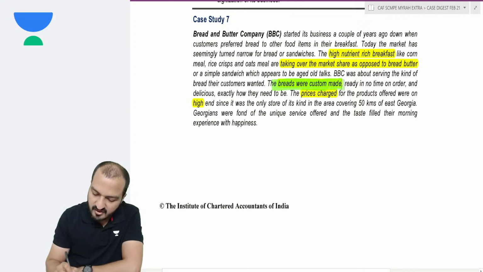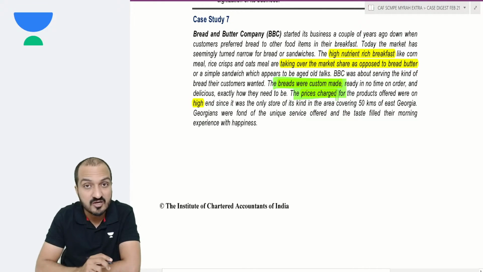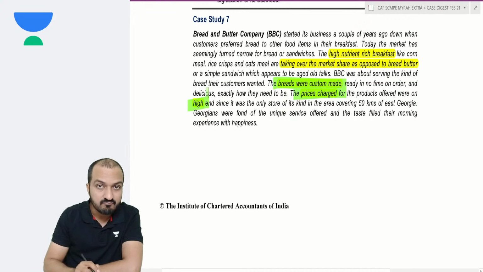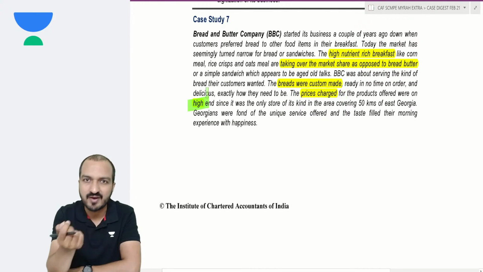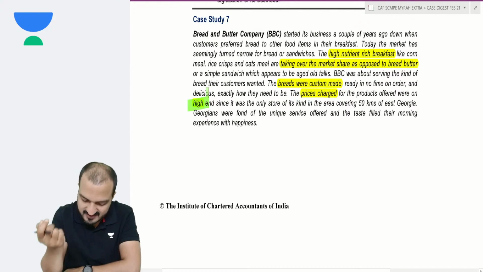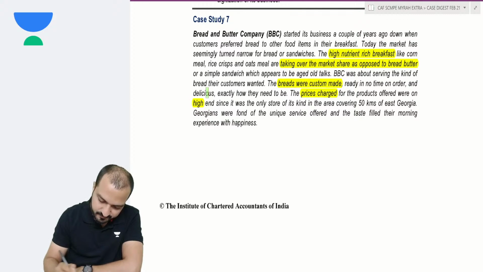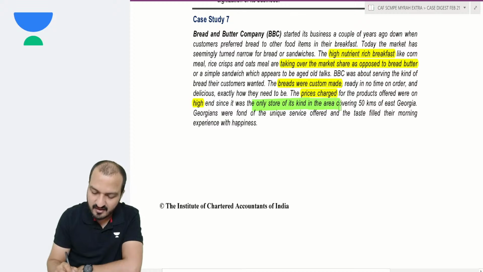Now they have given the history of their business. Their business history says that the breads were custom made. The prices charged were also very high. Because I was making custom made bread for my customers, I was charging a high price, and my store was the only store of its kind in the entire area, over 50 kilometers in that city.